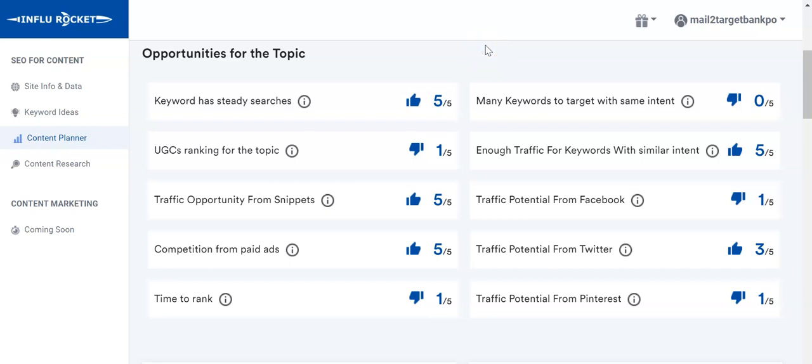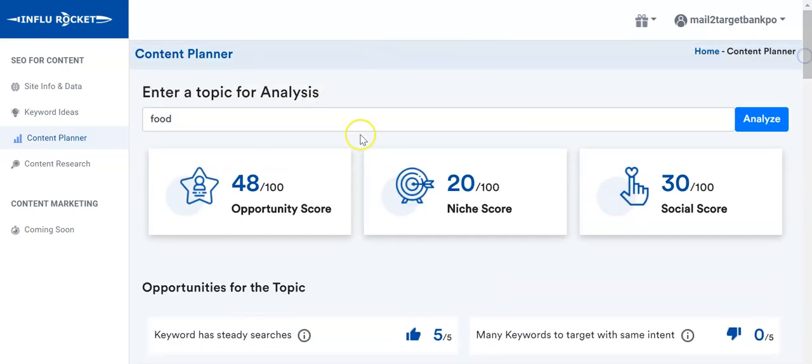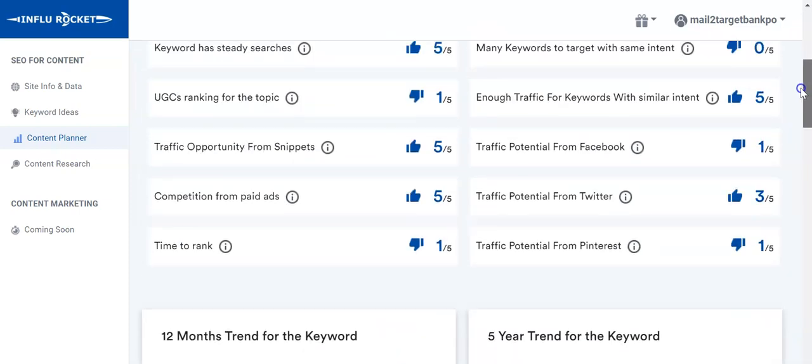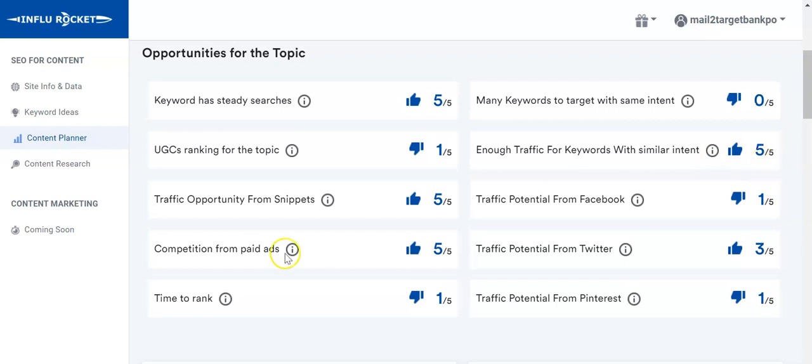if there are less number of keywords with the same intent, but there is high traffic for whatever keywords are there with the same intent. So basically it takes into account this particular keyword, which in itself has a very high traffic. So that's why this metric says 5 out of 5. And then these are the opportunities for traffic. So basically what this particular opportunity tells us.